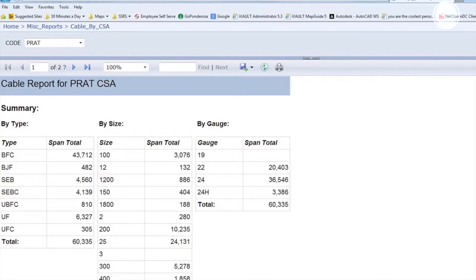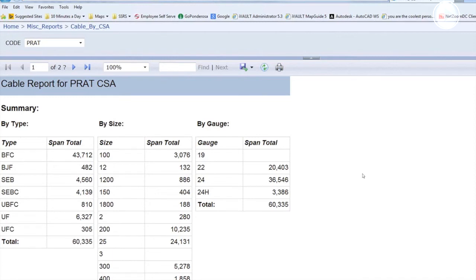But now that our data is inside of SQL Spatial, this right here is an SSRS report. It's Microsoft's report writer. I think of it as similar to Crystal Reports. You can design your reports, and they're all available online. And this is one I developed for my boss, the engineering manager. It has a little drop down where you can click on the drop down, which represents the polygons I was showing you earlier. And it'll do an overlay and come back with all the copper inside of that polygon and automatically sort it by type, size, and gauge.